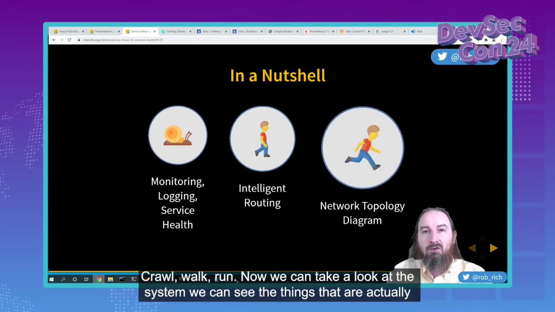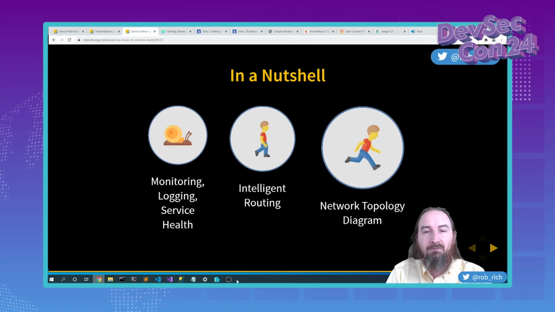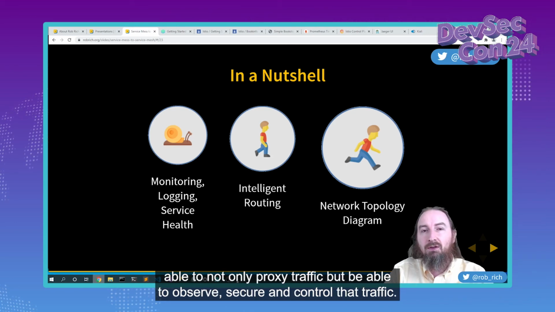Crawl, walk, run. Now we can take a look at the system. We can see the things that are actually moving between our services, and we can see if that matches what the developer expected. That's perfect. As we look at a service mesh, we can look at these methodologies of being able to not only proxy traffic, but be able to observe, secure, and control that traffic.